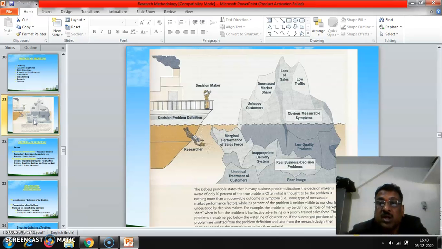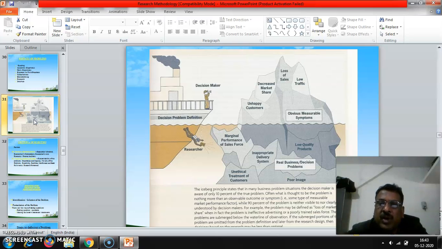We have to conduct research to know the quality of our product. The real business or decision problem is where we failed in making the decision. So this is what we call a business decision problem. The poor image of the company is also another important aspect we have to decide on in the organization.